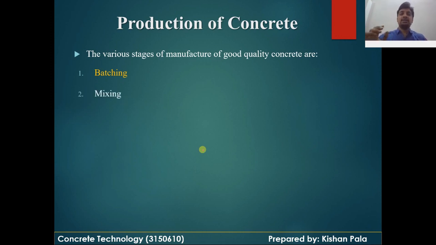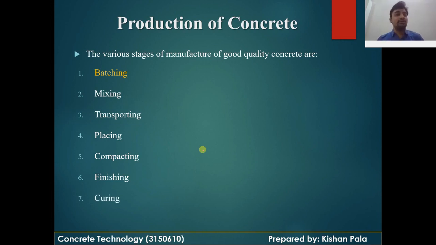Second one is mixing of the concrete. We have different types of mixing processes for the concrete. Third one is transporting. It means we have different methods for transporting the concrete mass. Fourth, placing of the concrete. We have to take some precautions regarding placing of the concrete mass. Compacting: we have different methods regarding compaction of the concrete. Fifth one is finishing, and the last one is curing of the concrete mass.